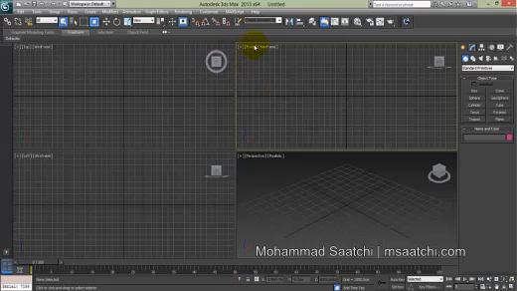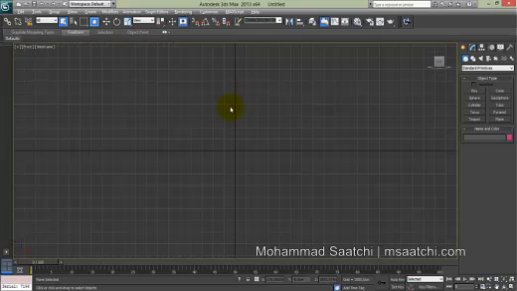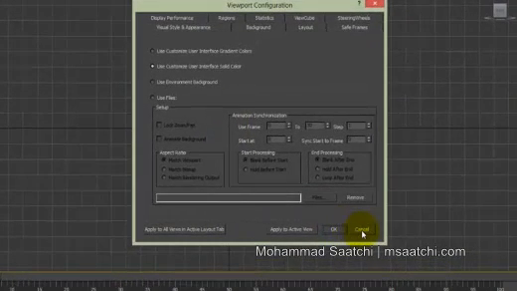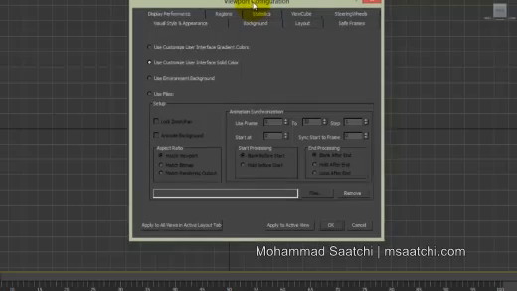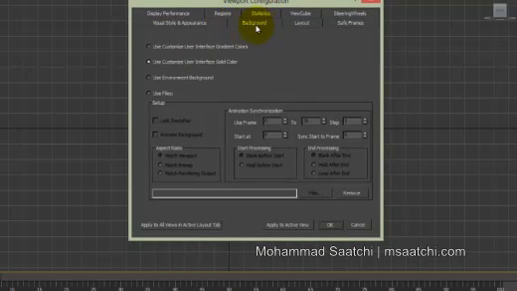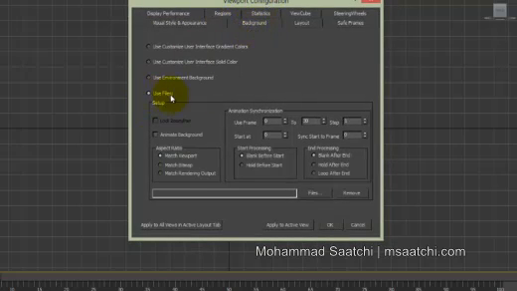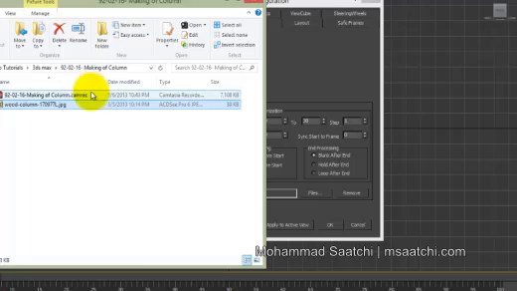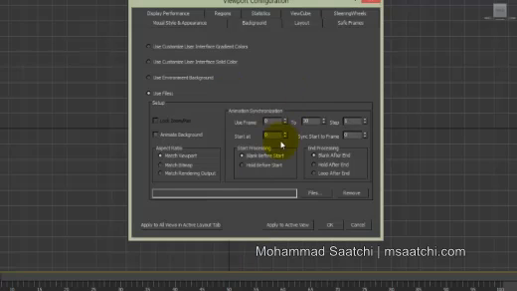Okay, in 3ds Max 2013, I just want to add my reference in the background of the front viewport. I click Alt W, or you can use the Maximize Viewport Toggle from here. Then I press Alt B, and in this Viewport Configuration window, on the Background tab, select Use Files. I just copy the path of my file here.